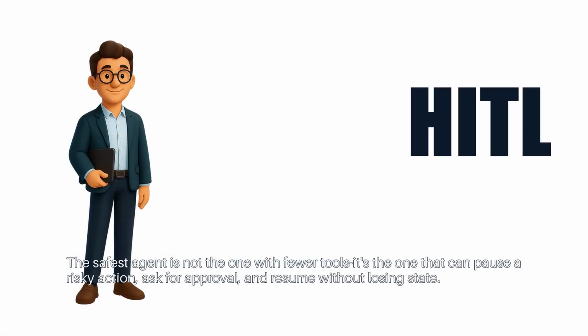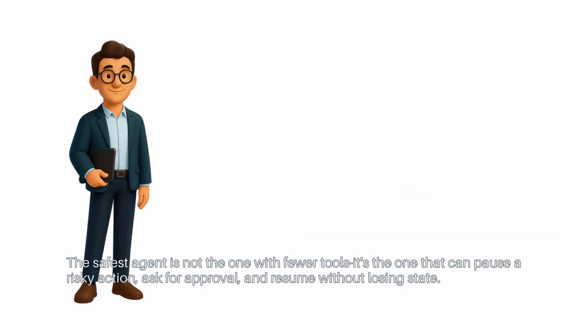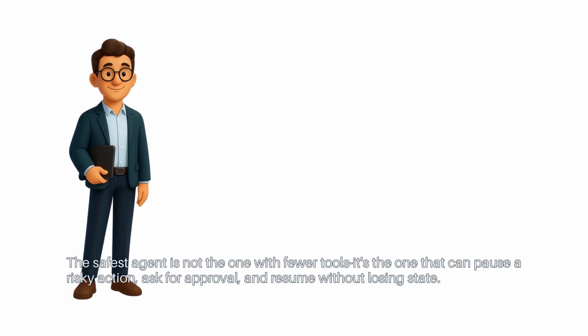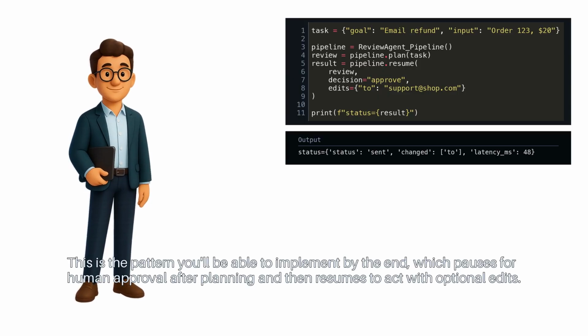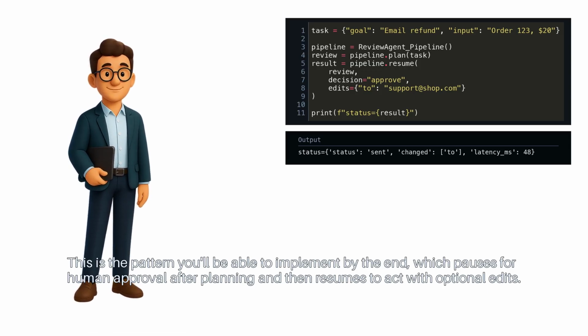The safest agent is not the one with fewer tools. It's the one that can pause a risky action, ask for approval, and resume without losing state. This is the pattern you'll be able to implement by the end, which pauses for human approval after planning, and then resumes to act with optional edits.